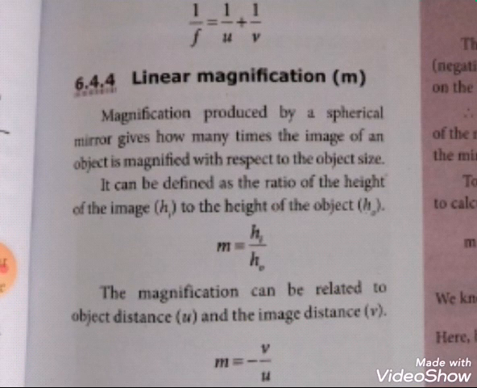Here, a negative sign in the value of magnification indicates the image is real. If it is a real image, it is negative. The positive sign in the value of magnification indicates the image is virtual. If it is a virtual image, we can take the positive sign. If it is a real image, it is the negative sign.